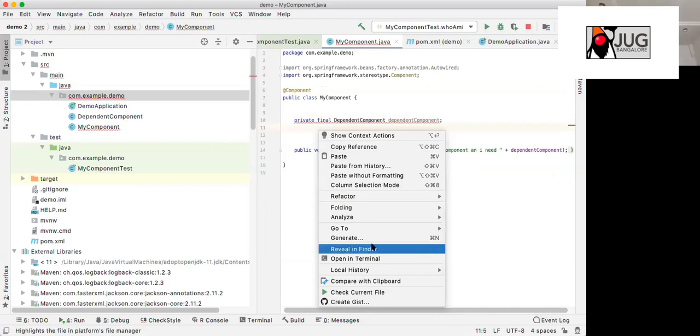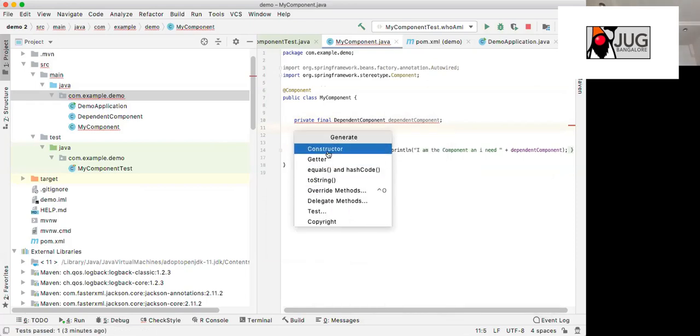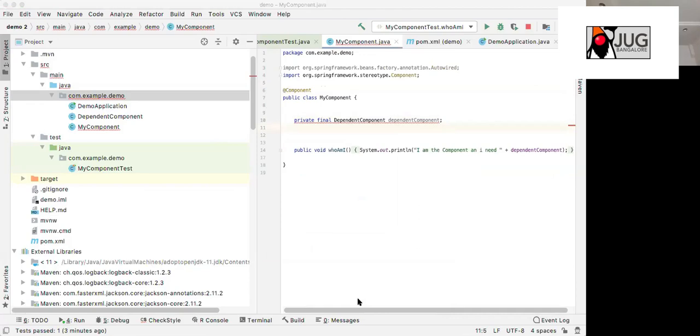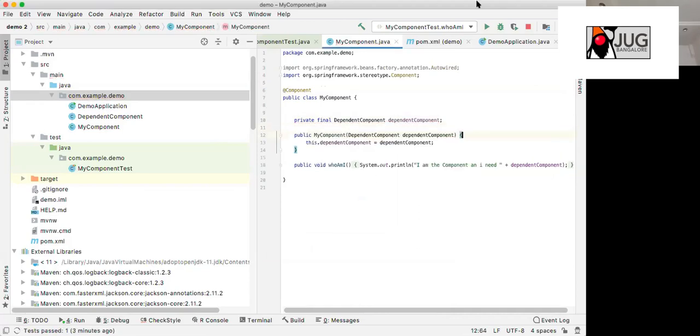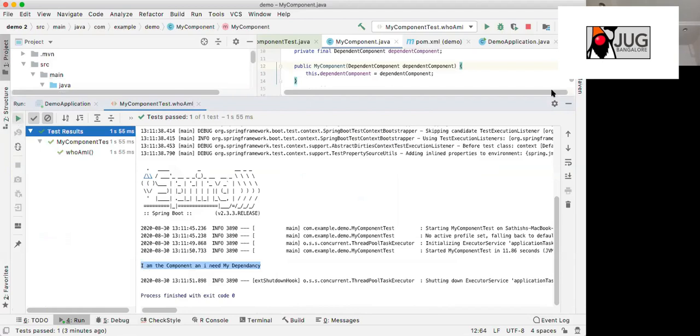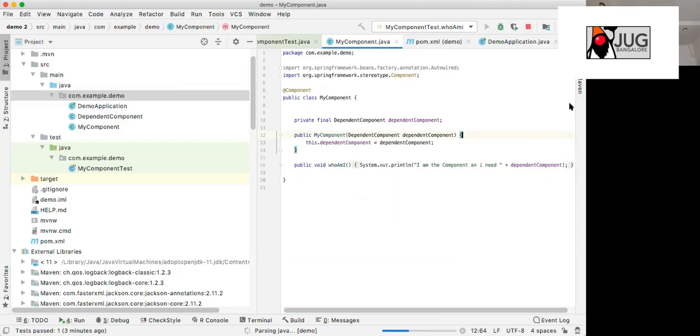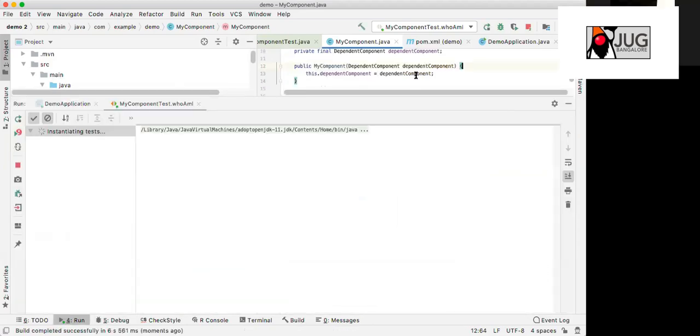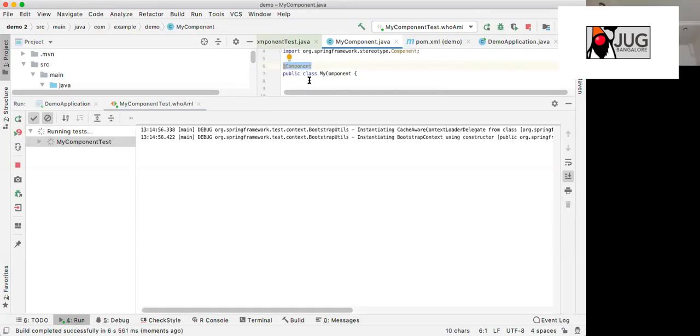Generate constructor. Now Spring can also detect that this is a bean. Can you guess why? I did not put Autowired here. It's a constructor injection. Because this is a component, which means this will be loaded.